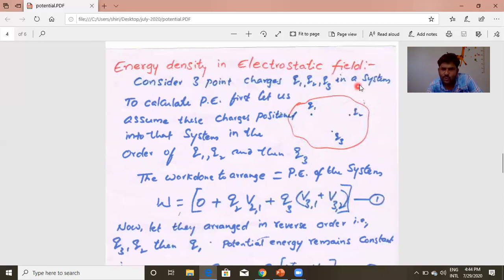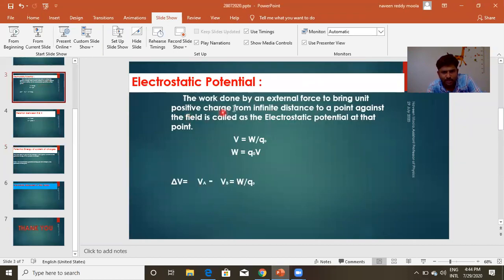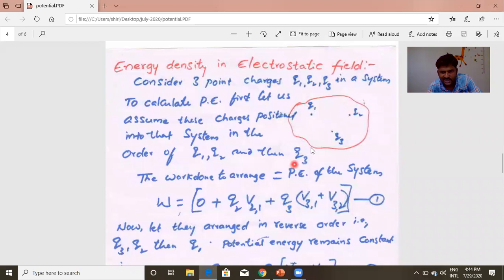At this position, I need to bring Q2 charge. So the work done is equal to Q2 V21. Using the electrostatic potential definition, we know the work done is equal to charge into potential at that point. I am using that definition. The potential at this point is V21. Q3 is not there. Remember that only Q1 is there. So due to this charge, the potential here is V21. Then the charge I am bringing is Q2. So the work done is Q2 V21.